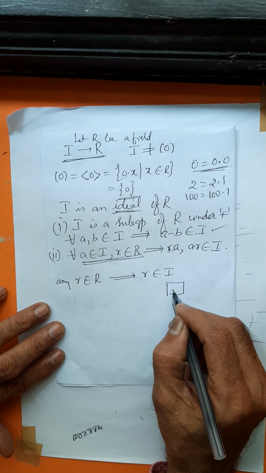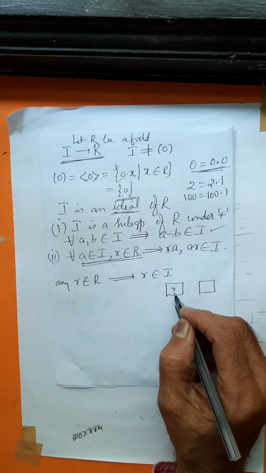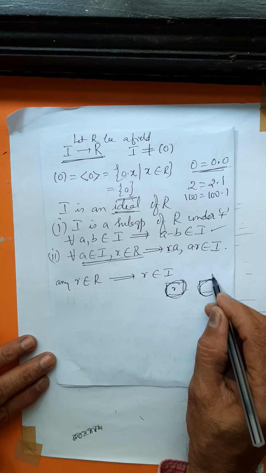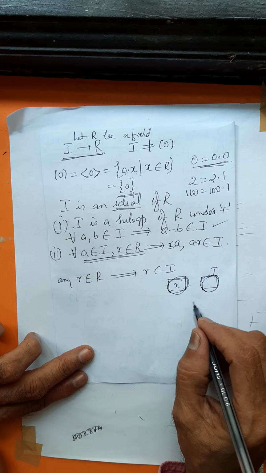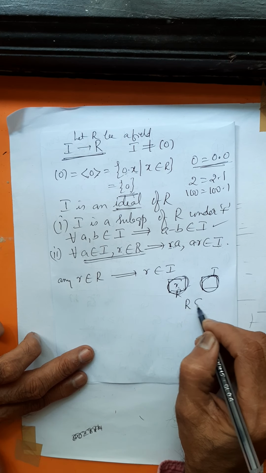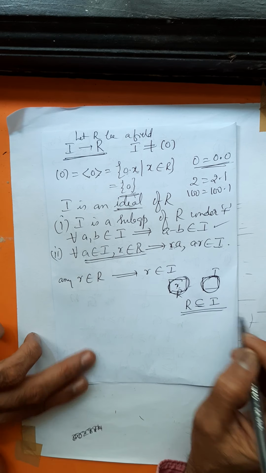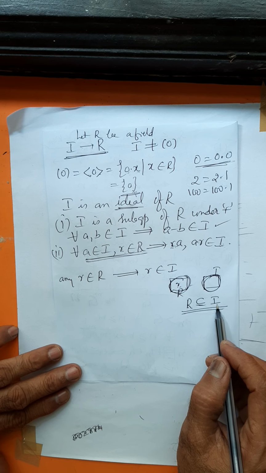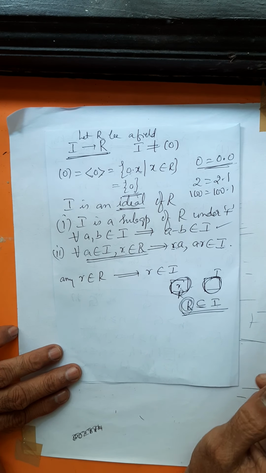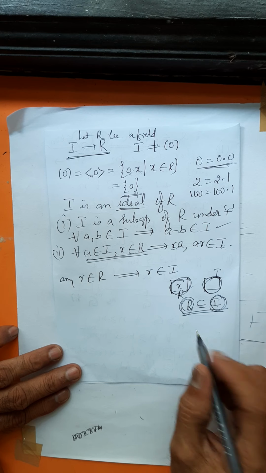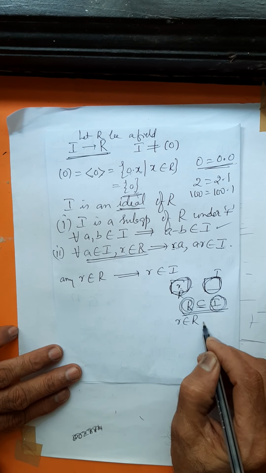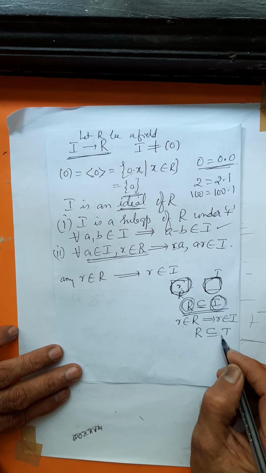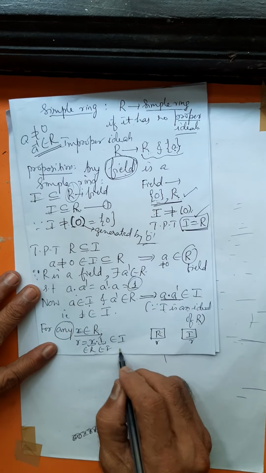In the first box, you are picking R. R is an arbitrary member of the first set. This member also belongs to I. Since R is arbitrary, every member of the first set is contained in the second. That is the conclusion you are drawing. How do you show that one set is contained in the other set? Take an arbitrary member of the first set, show that that member also belongs to I. Then we conclude that R is contained in I. Right? So R is contained in I.